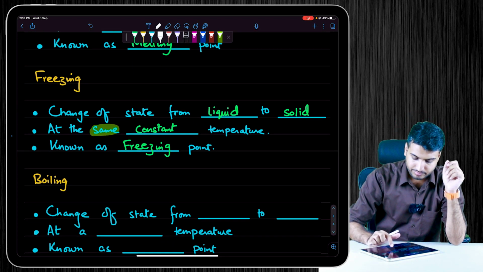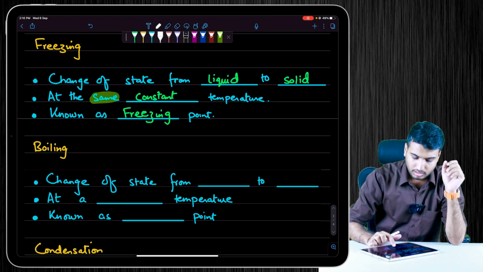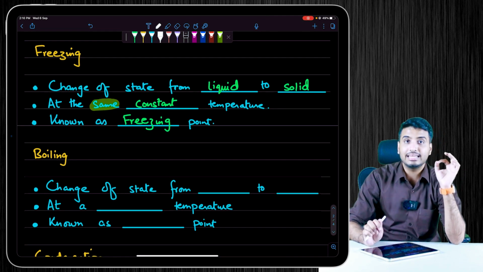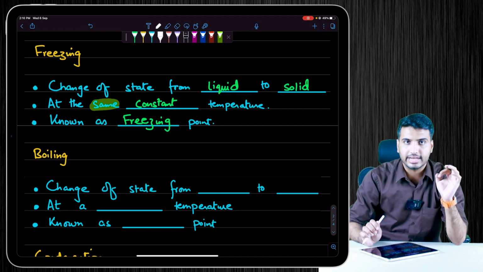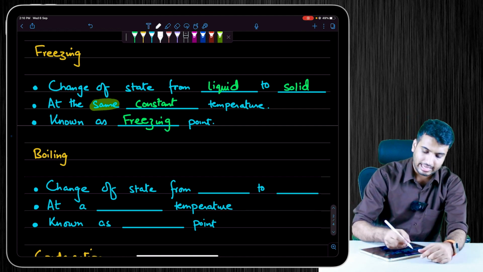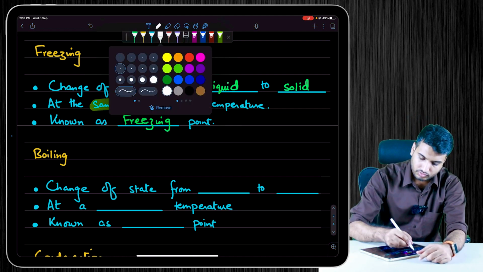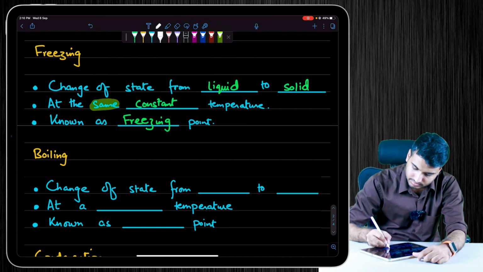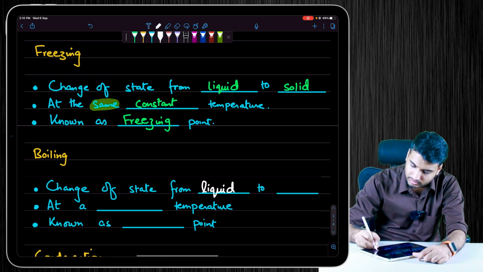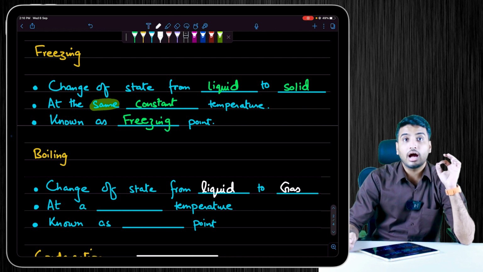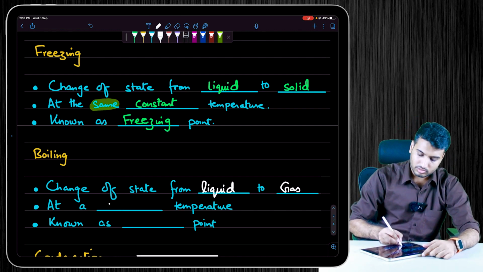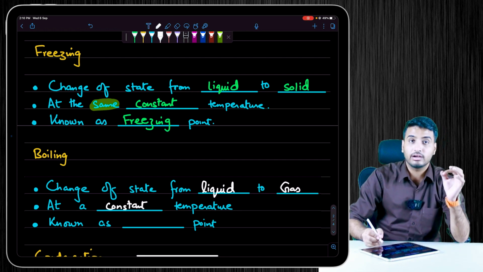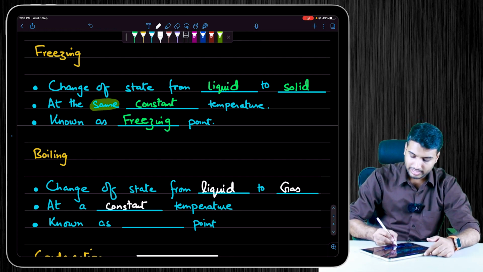Alright, so further, boiling. Boiling is basically a change of state from liquid to gas at a constant temperature, which is known as its boiling point.